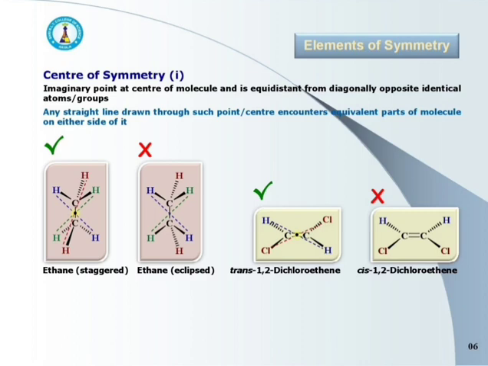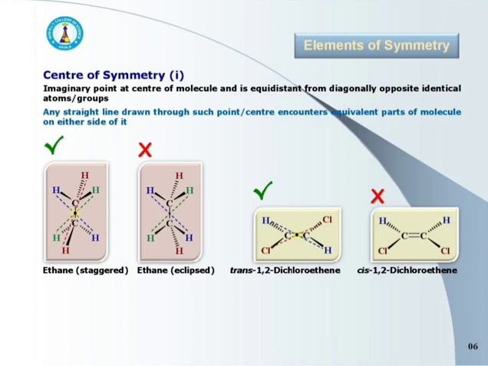In the trans form, diagonally opposite two chlorines and also two hydrogens are equidistant from the center of the molecule, whereas in the cis form, two chlorines or two hydrogens are not present at diagonally opposite sides and hence there is no question of a center of symmetry.